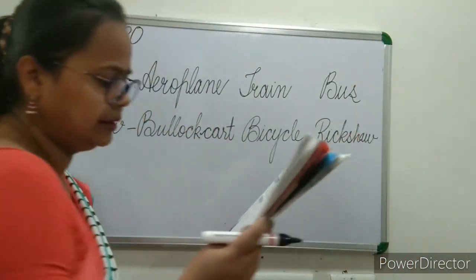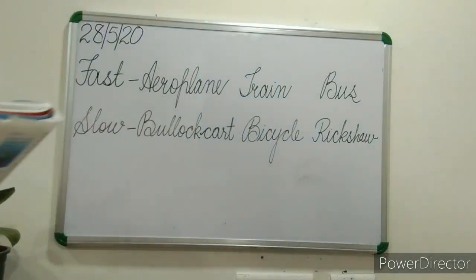You have to write the names here of 3 fast moving and 3 slow moving modes of transport.